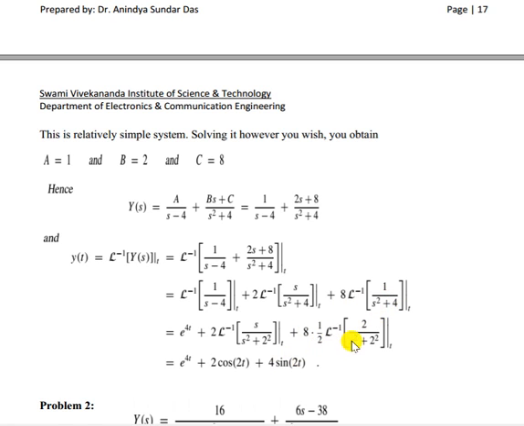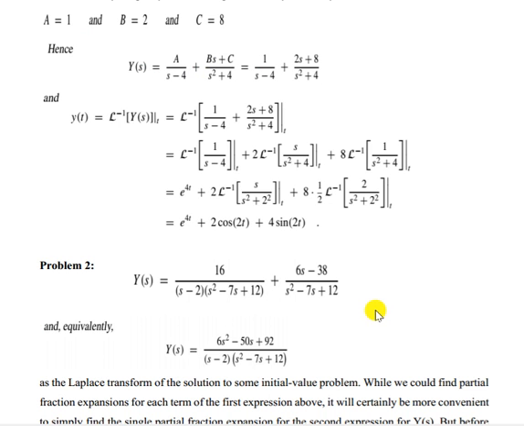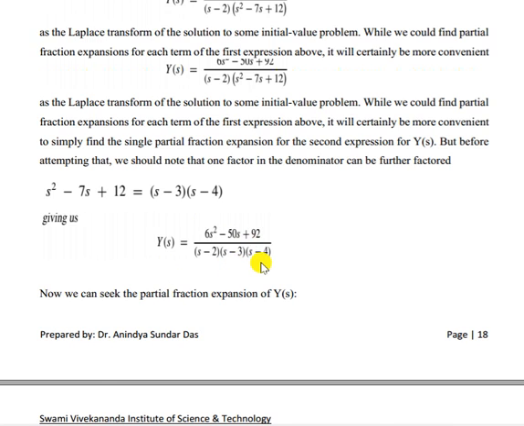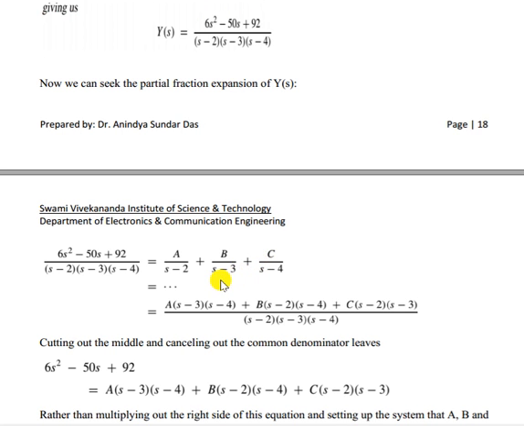So that will be 4 sine 2t. Okay. So similarly we can find this kind of result also. We have a quadratic equation here, but we can factorize that, and it becomes (s minus 3)(s minus 4). Okay, then we will get this one.